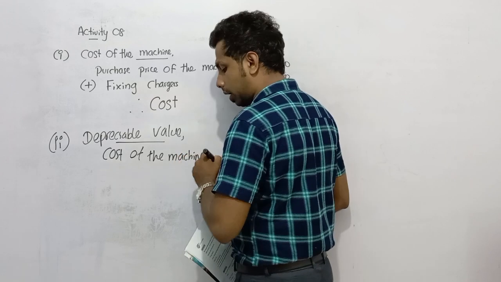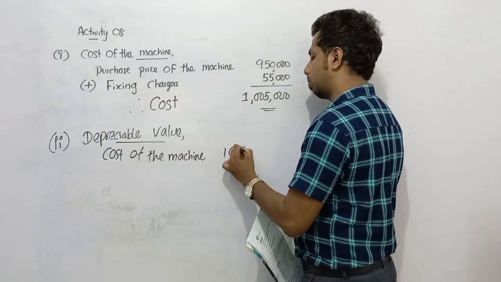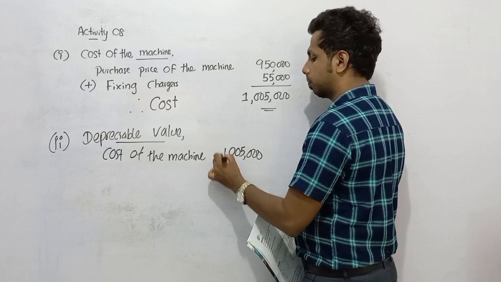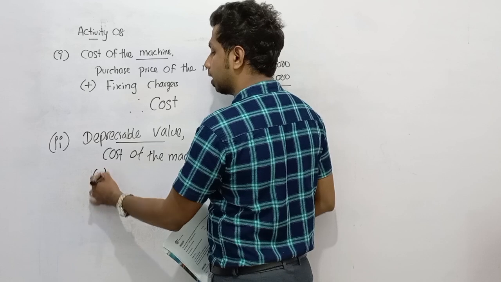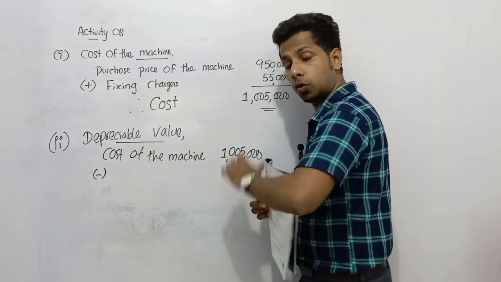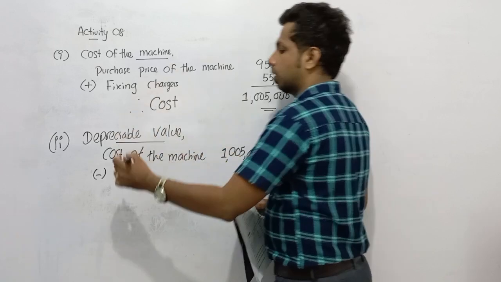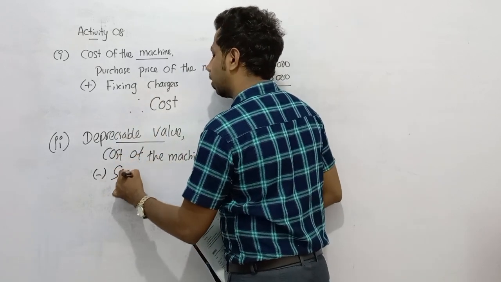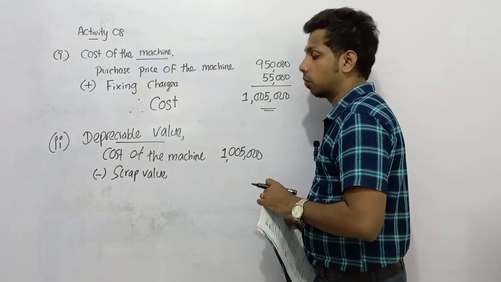So here you calculated, according to Roman number 1, the cost of the asset as 1,005,000. So if you want to find out the depreciable value, the maximum amount that can be depreciated throughout the estimated useful life of the asset, you need to deduct the scrap value, the amount that can be obtained at the end of the useful life.